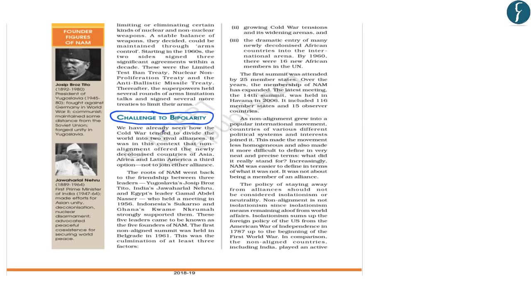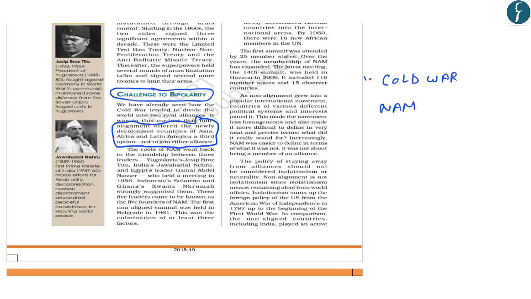And finally, this chapter talks about the challenge to the bipolarity, or the challenges to the two military blocs of that time. So it is in this context that the non-alignment movement was offered by the newly decolonized countries of Asia, Africa and Latin America as a third option, under which they were not supposed to join either alliance, that is, the alliance led by the USA or the alliance led by the USSR. So these countries decided that they would not align themselves with any of the alliances or superpower blocs. To learn about the basics of the Cold War and the basics of the non-alignment movement, how it started and what it stood for, you should go through this chapter of the NCERT.